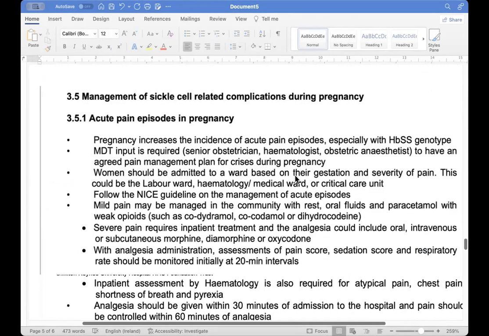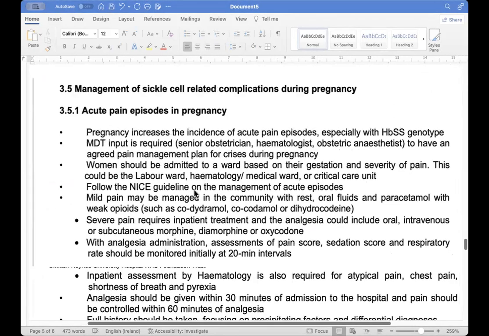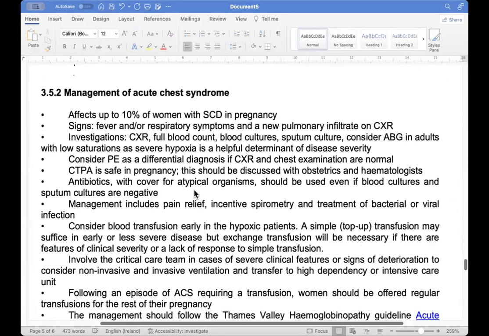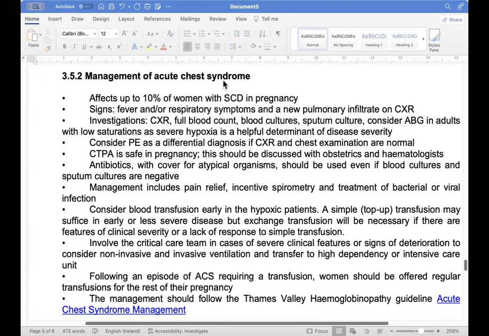This is one thing we have. Then we have another complication, acute chest syndrome, which we call it. Okay. So this one, acute chest syndrome. We finish the acute sickle cell crisis. Now another complication is what? Acute chest syndrome. Anybody there, can they read it?